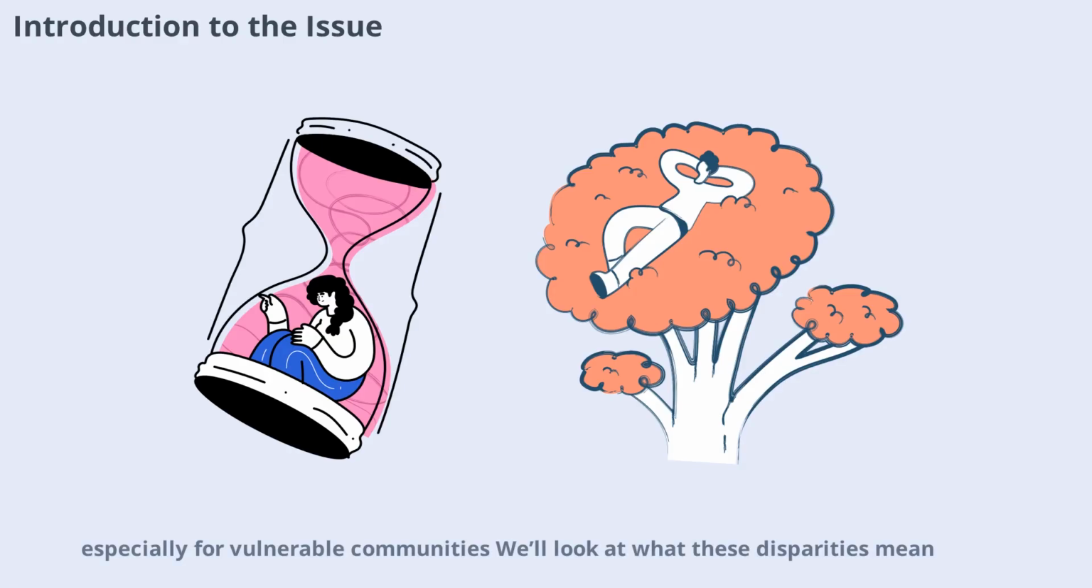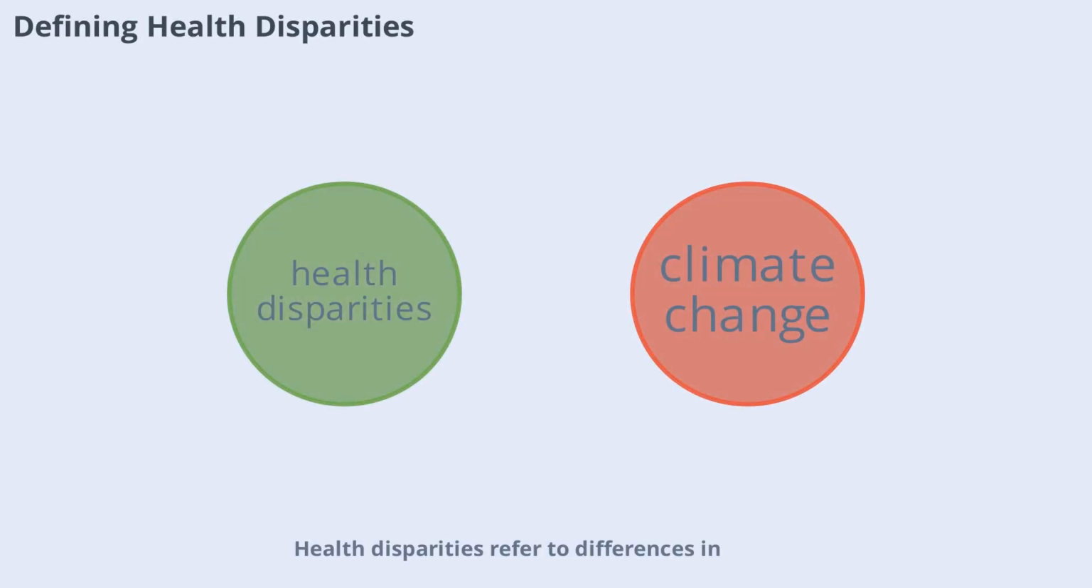We'll look at what these disparities mean, who's most affected, and why addressing them is crucial for a healthier, more equitable future. Let's start by understanding the basics of climate-induced health disparities. Health disparities refer to differences in health outcomes among different groups of people. These differences are often linked to social, economic, and environmental disadvantages. When climate change enters the equation, it can make these gaps even wider. For example, low-income communities may have less access to healthcare or safe housing, making them more vulnerable to climate-related health risks. Understanding these disparities is the first step toward finding a solution.